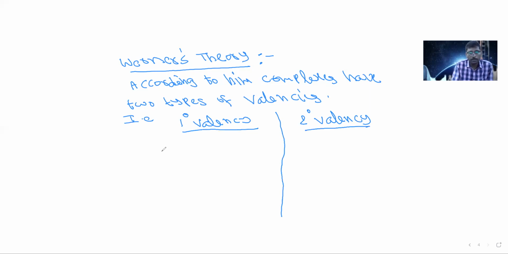What is the primary valency? A primary valency is ionizable, whereas the secondary valency is non-ionizable.